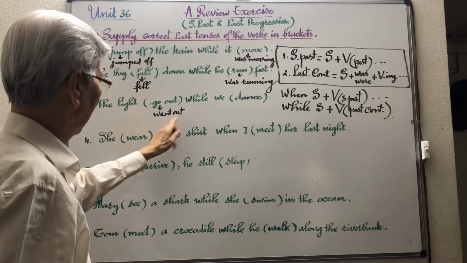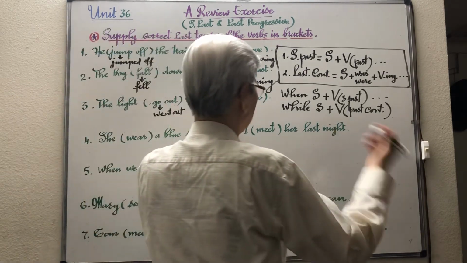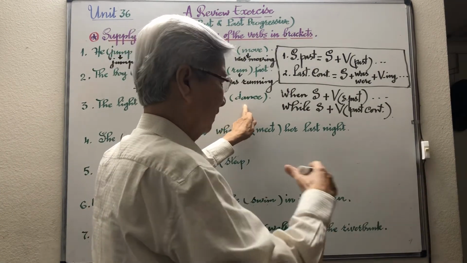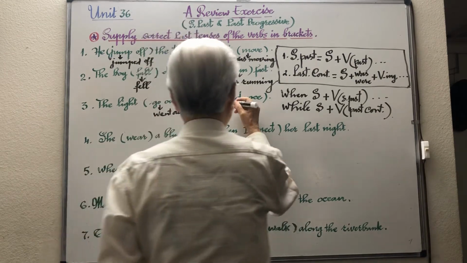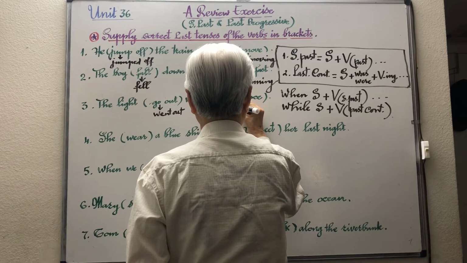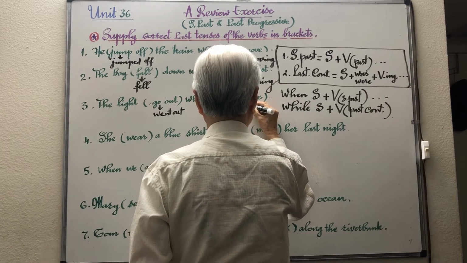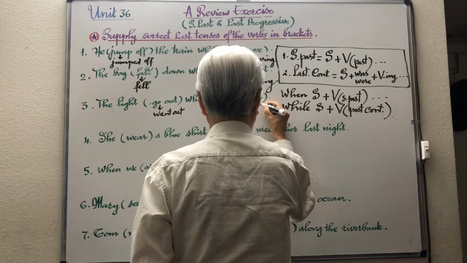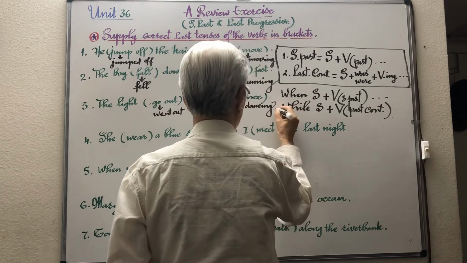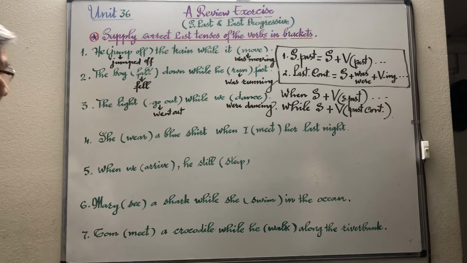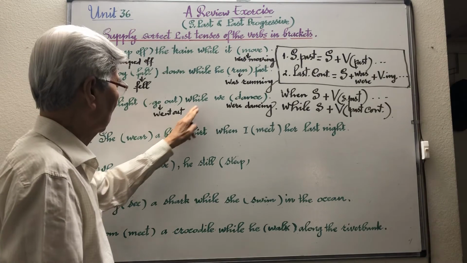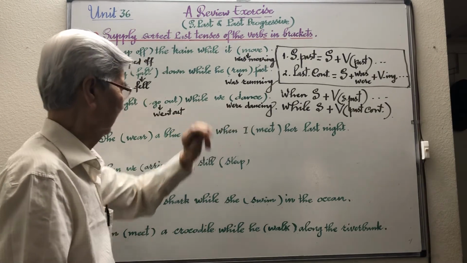The light went out while we dance. Dancing expresses a long action, a period of time, so we use past continuous: we were dancing. This sentence becomes: the light went out while we were dancing.